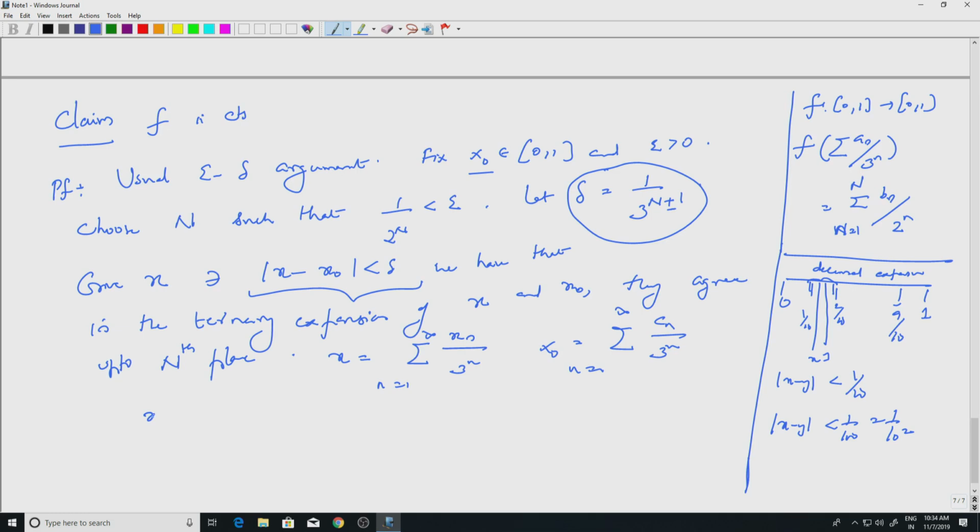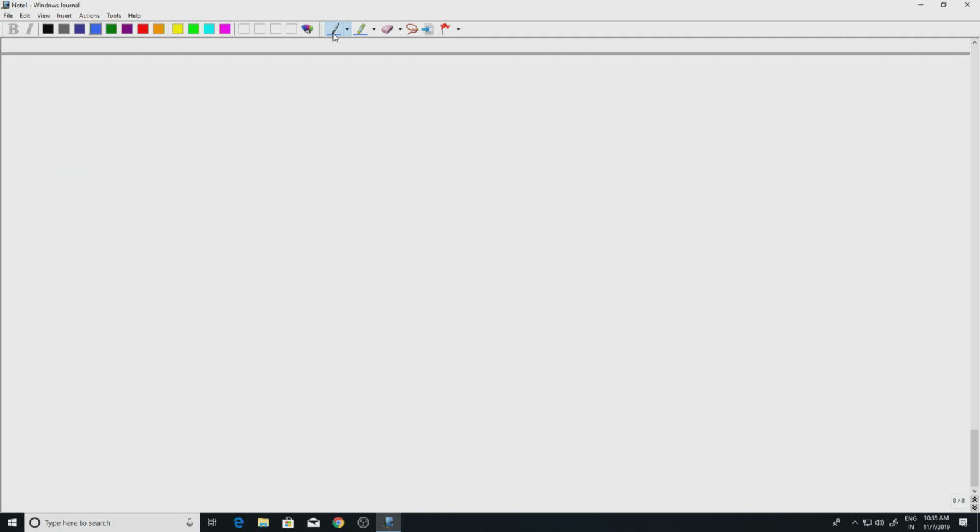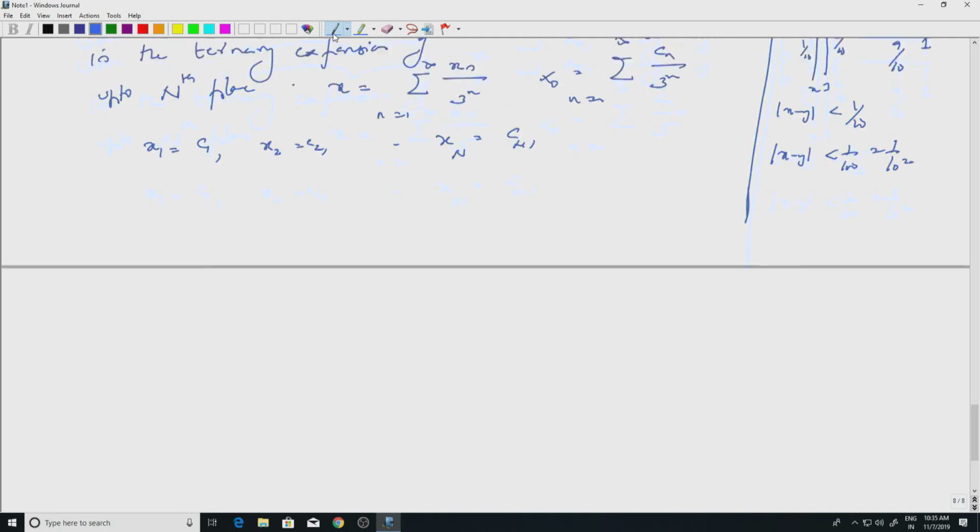So, x 1 will be equal to C 1, x 2 equal to C 2, etc., x n equal to C n, and then we do not know. We do not know whether equality continues or not, but the first n places will have to agree. Because of that, if I look at f of x and f of x naught, let us see the difference between them.